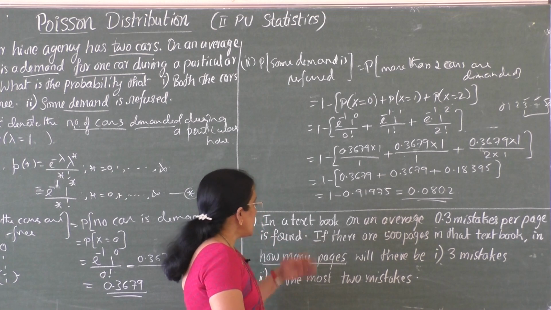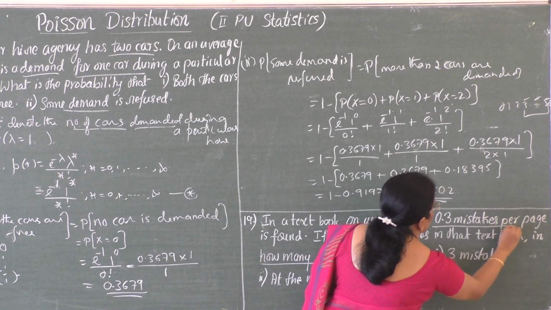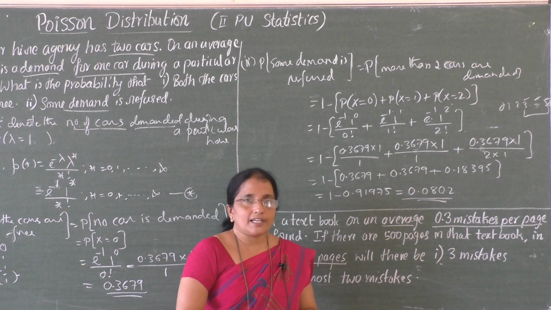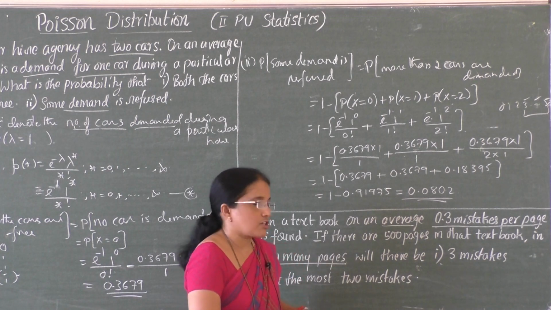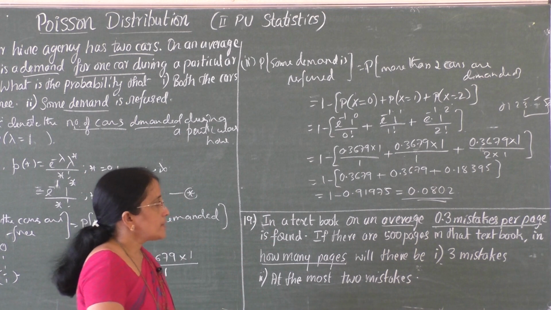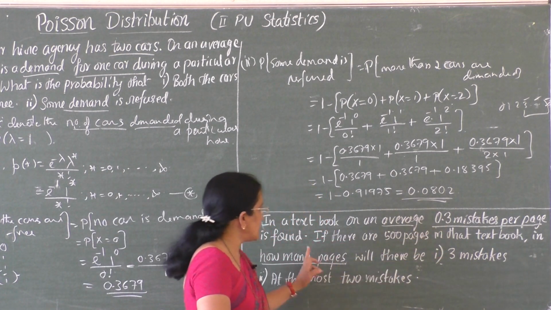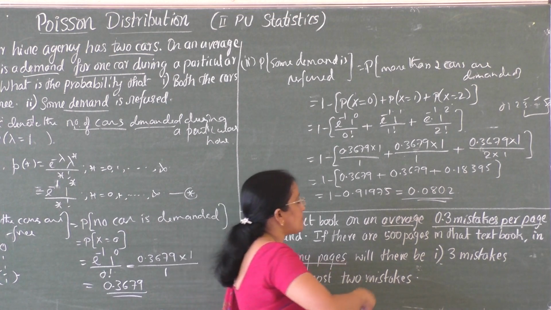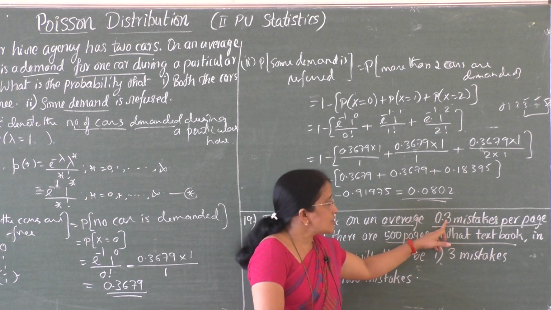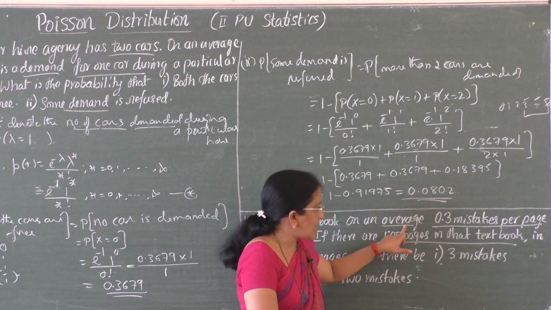Read it once. In a textbook, on an average 0.3 mistakes per page is found. So what is x here? We are dealing with the mistakes per page. So let x denote the number of mistakes per page. Then what is lambda? Lambda is 0.3. After that, if there are 500 pages in that textbook, remember 0.3 is the average number of mistakes per page; according to the Poisson distribution, it is lambda.